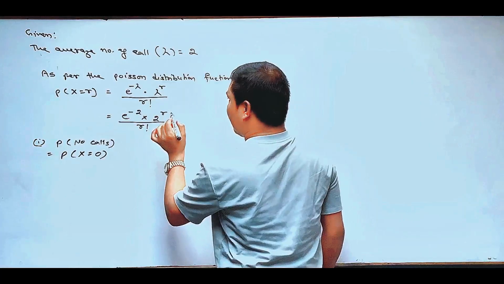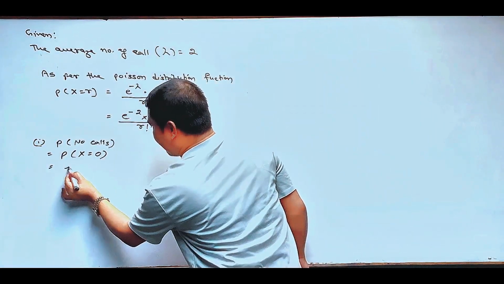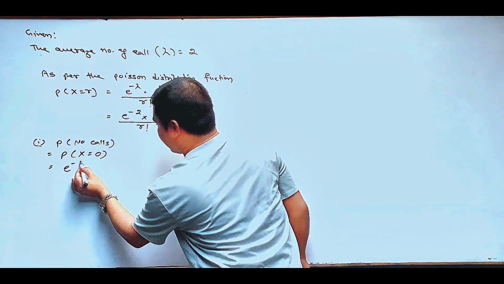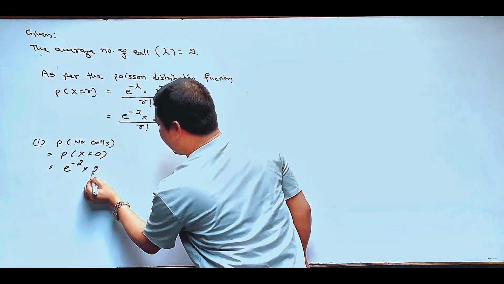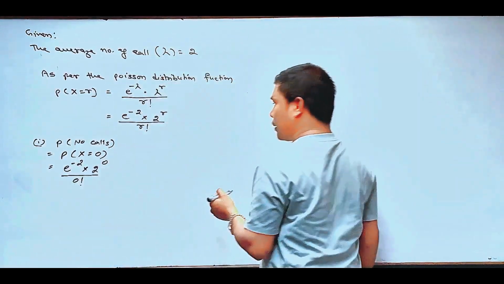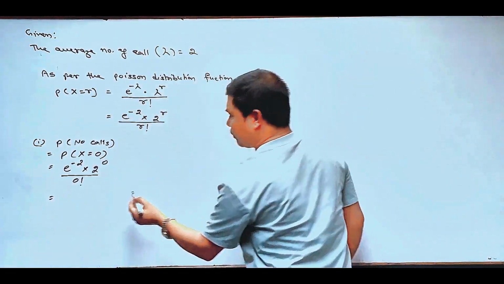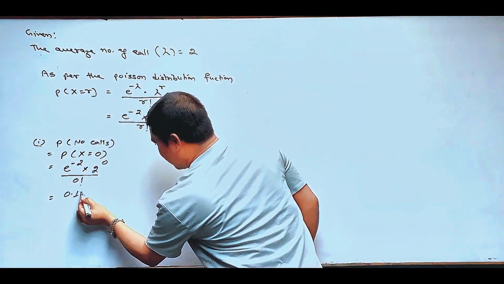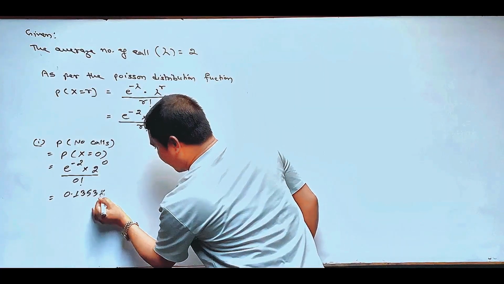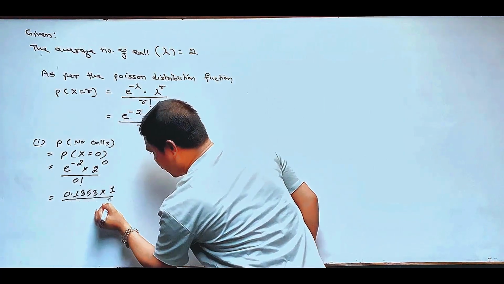So putting the Poisson distribution function in this case, e to the power minus 2 multiplied by 2 to the power 0, divided by 0 factorial. E to the power minus 2 means 0.1353. 0.1353 multiplied by 2 to the power 0, which is 1, and 0 factorial indicates 1.